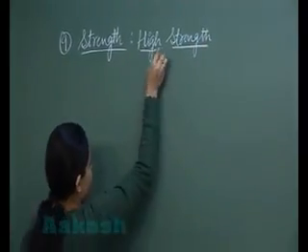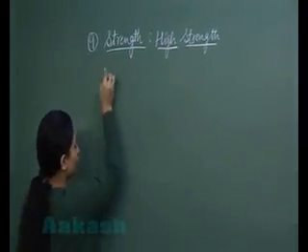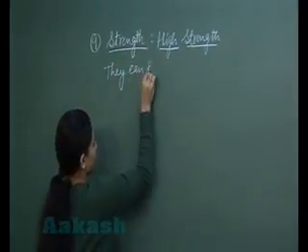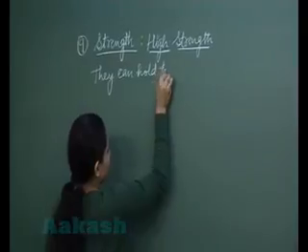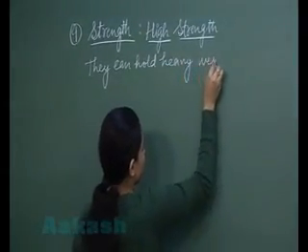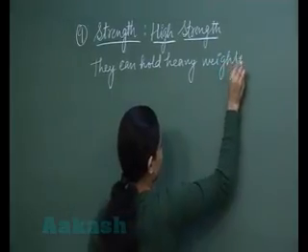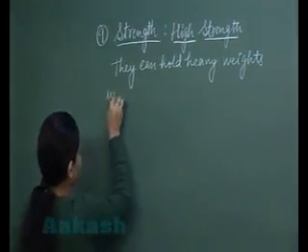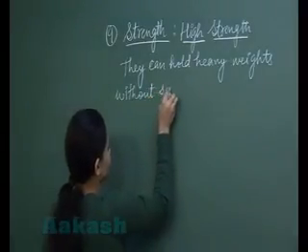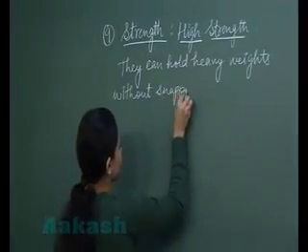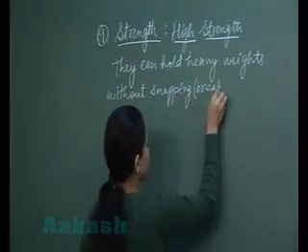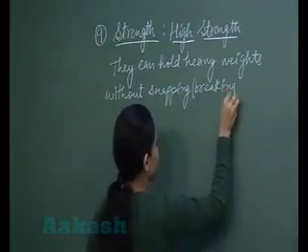They have high strength. That means they can hold heavy weights without snapping. And what is snapping? Snapping is breaking. That means without breaking, it can hold heavy weight.